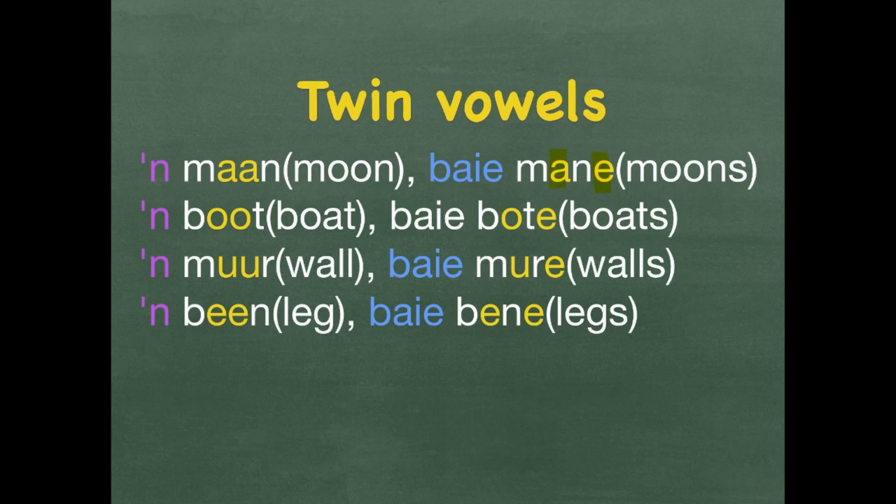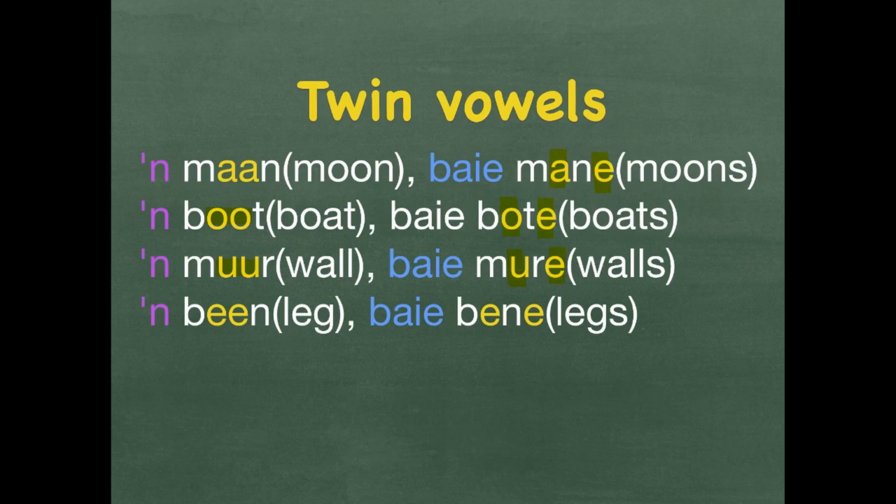A boot, spelled with two O's, in English is a boat. Baie bote. Again, one of the O's falls away and the E gets added at the back. Plural form in English, boats. A muur, written with two U's next to each other, it means wall. Baie mure. Again, one of the U's falls away and the E gets added at the back. Plural in English is walls.